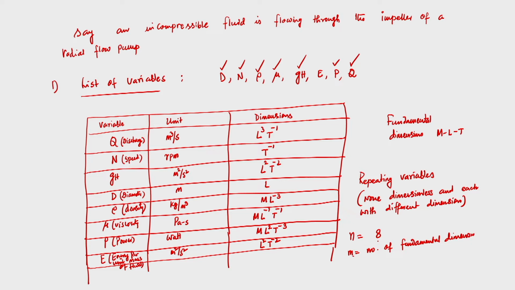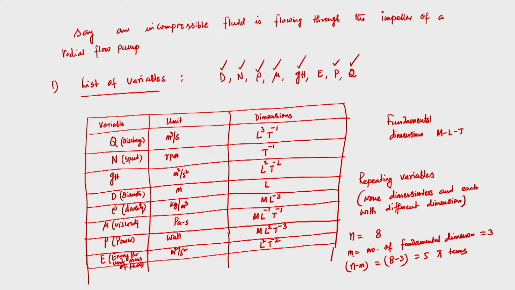We have 8 variables and the number of fundamental dimensions is 3, MLT. So we get n minus m, that is 8 minus 3, which gives 5 pi terms, or 5 dimensionless terms.